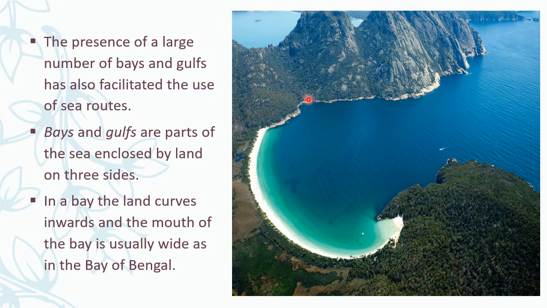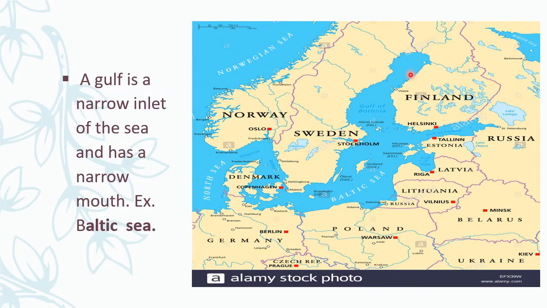Because of that reason it is called the Bay of Bengal. At the same time, you see the Gulf. Gulf is a narrow inlet. Even a Gulf is also connected on all three sides by land, but one side it is connected with the water, and it has a narrow mouth. See, here it is a narrow mouth, but on all three sides it is connected with land only.